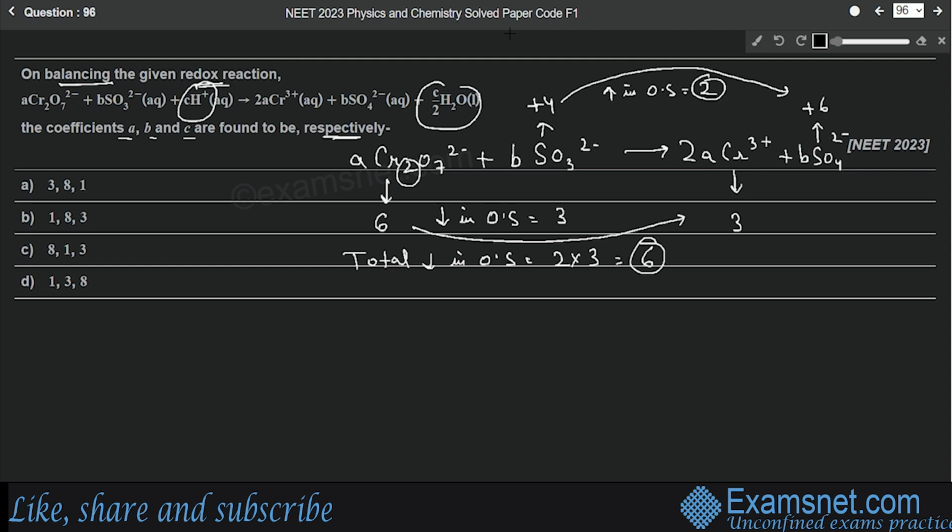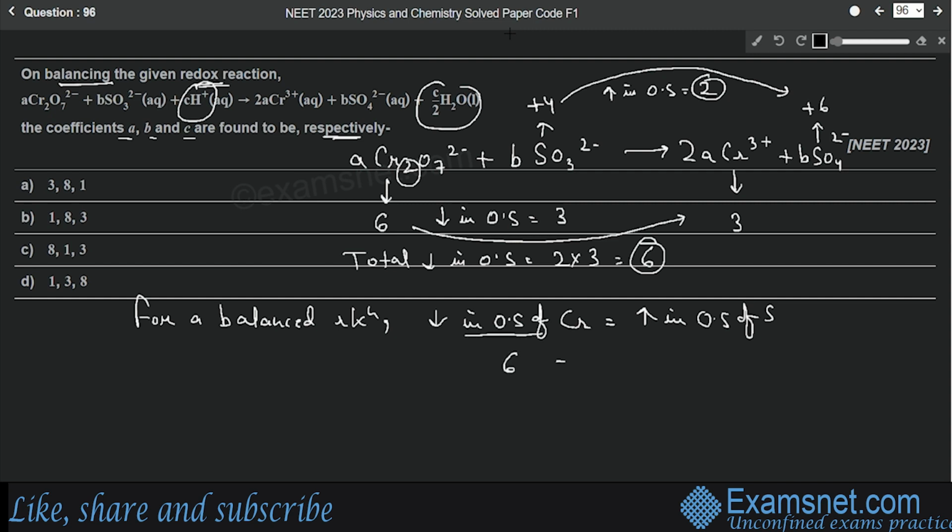We know that for a balanced reaction, the decrease in oxidation state of chromium should be equal to the increase in oxidation state of sulfur. The decrease for chromium is 6, whereas the increase for sulfur is only 2. But we have to make them equal, so we can multiply the sulfur side by 3 so that it becomes equal to 6.